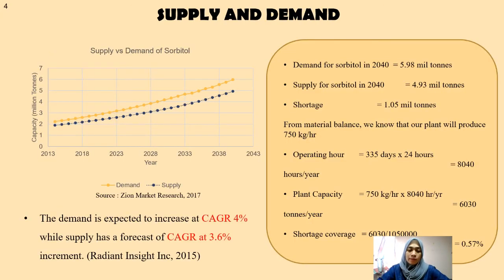Next, for the supply and demand, the graph shows the supply and demand of sorbitol. And referring to the supply and demand of sorbitol, we decided to build our plant with capacity of 750 kg per hour or 6,030 tons per year, which covers 0.75% from the shortage of sorbitol.